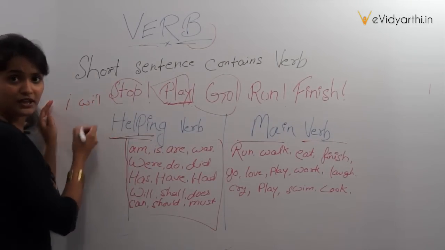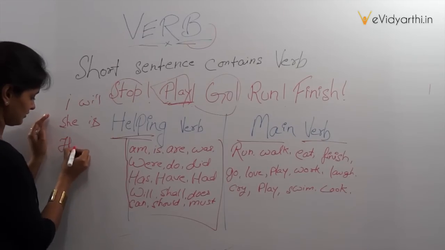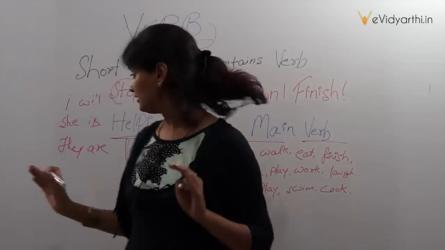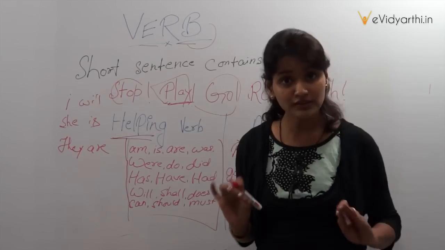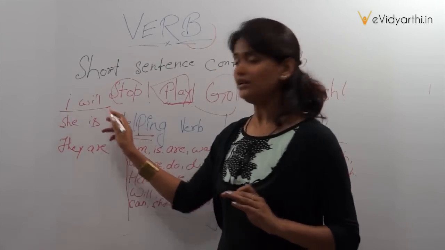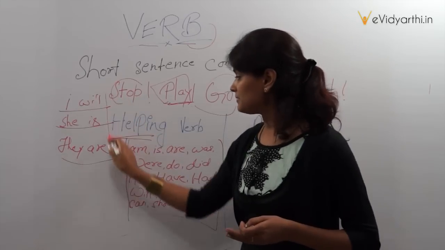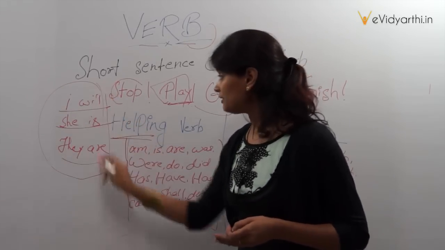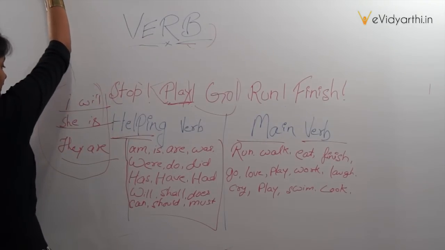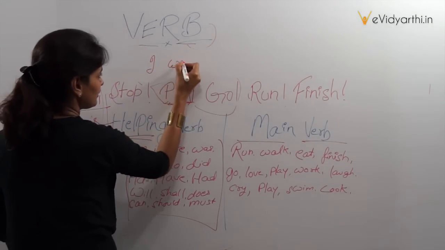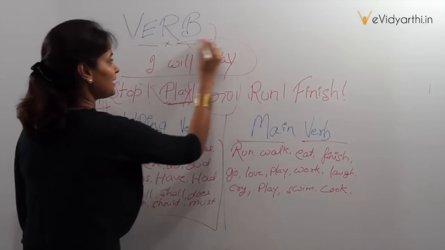I will, she is, they are. Okay? वो आपको आके ये थ्री सेंटेंसेस बोलता है. Do you get what he is trying to say? Do you understand कि वो आपसे क्या कहने की कोशिश कर रहा है? I will, what I will? She is, what she is about? They are, what? This seems very much incomplete. But when the sentence comes in this way, like I will play, so it becomes complete.